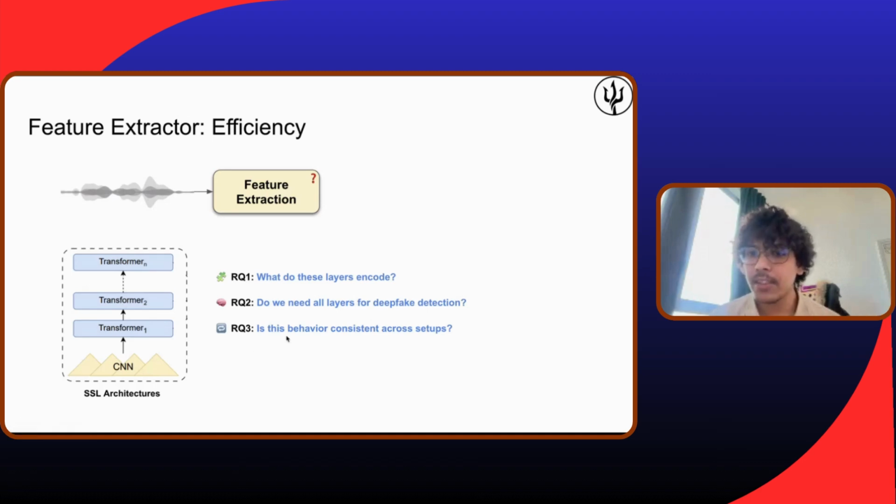And is this behavior consistent across setups? For example, let's say that for a data set, we found out that using only 6 layers is optimal. Is this generalizable across different setups? Will using only six layers give me the same results if I use a different data set, a new model, or different setups? So that's what we will be answering. The first question: what do these layers encode? The second: do we need all the layers for deepfake detection? And the third: is this behavior consistent across setups?